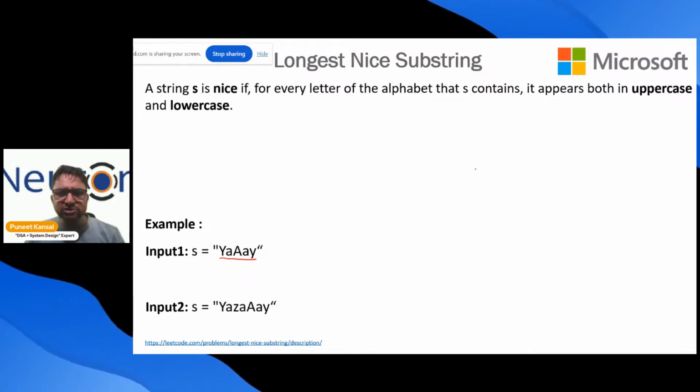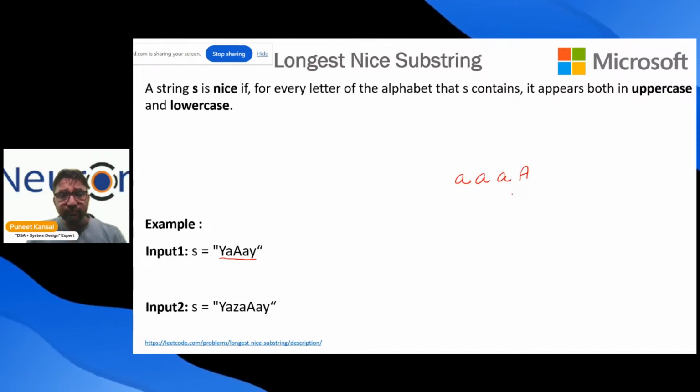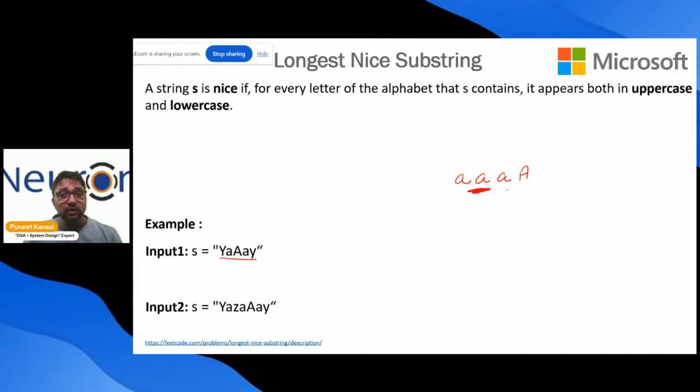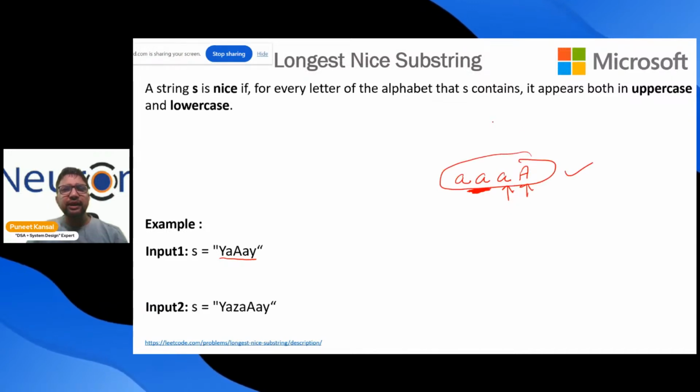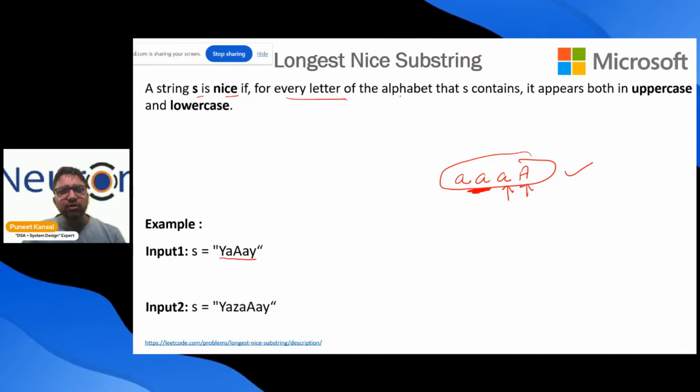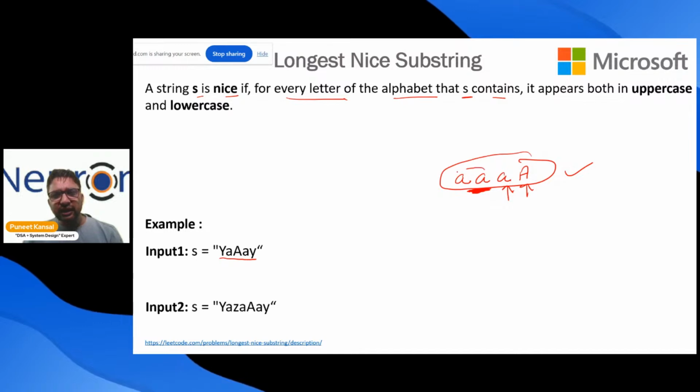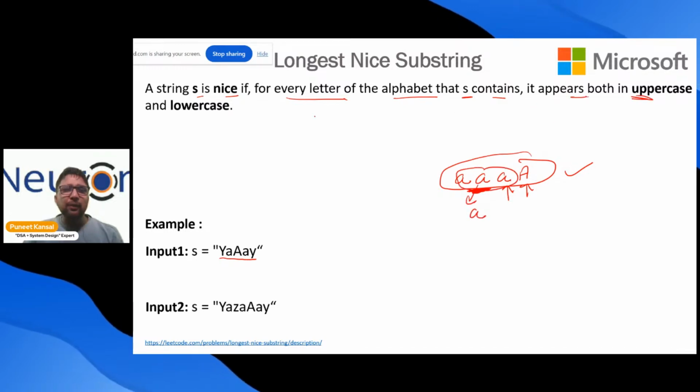So, okay, this string is also nice. Let me tell you. Here, although I have multiple lowercase letters, I also have the capital of that. So this is also a nice string. A string S is nice if every letter of the alphabet that S contains, like A is one letter, appears both in uppercase and lowercase.